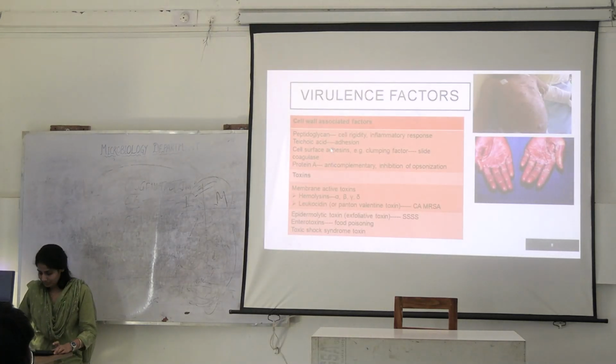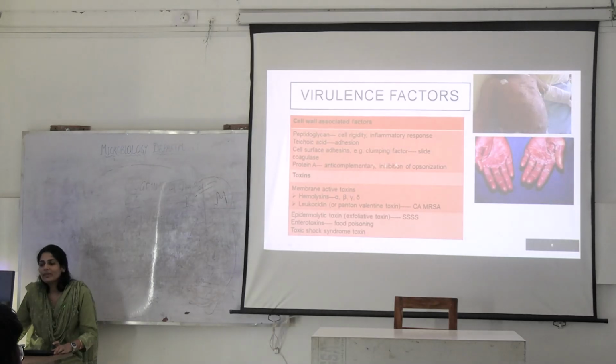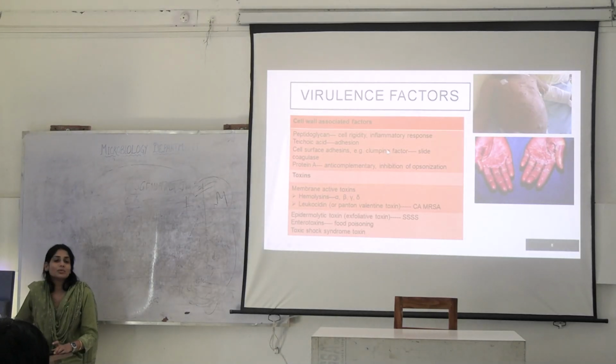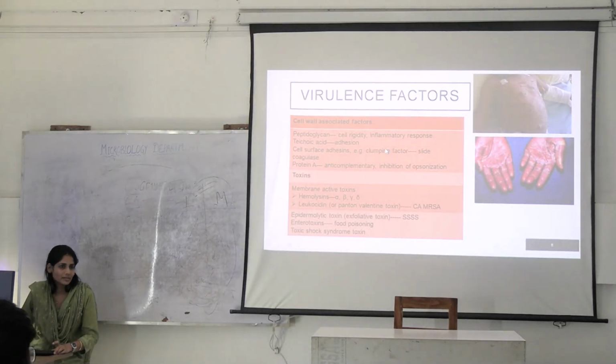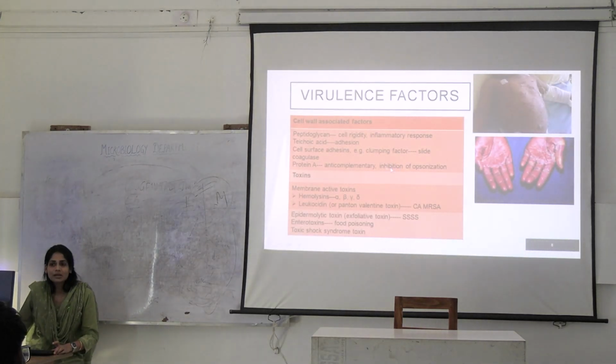Then teichoic acid helps in the adhesion. There are certain clumping factors that are exhibited when you perform slide agglutination test, right? What is the slide agglutination test you perform? Using plasma. So, what will happen?